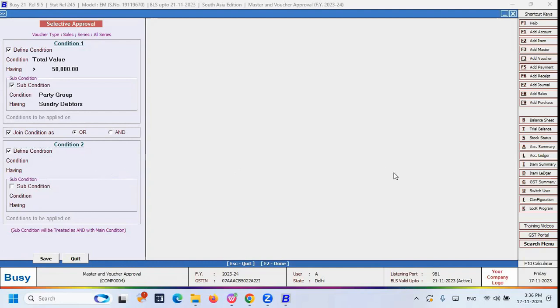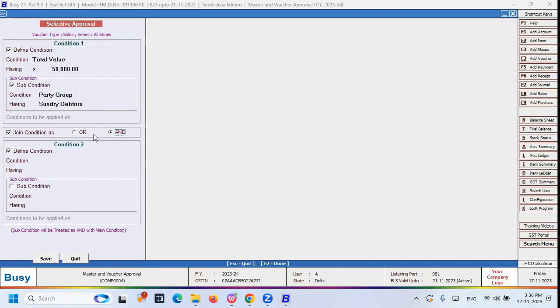Here you have two types of conditions, or and and. Or means whether condition 1 is true or condition 2 is true, that time only the approval is required. But and means if condition 1 plus condition 2 is true, then only the approval is required. Condition 1 is true and condition 2 is true, then only the approval is required.